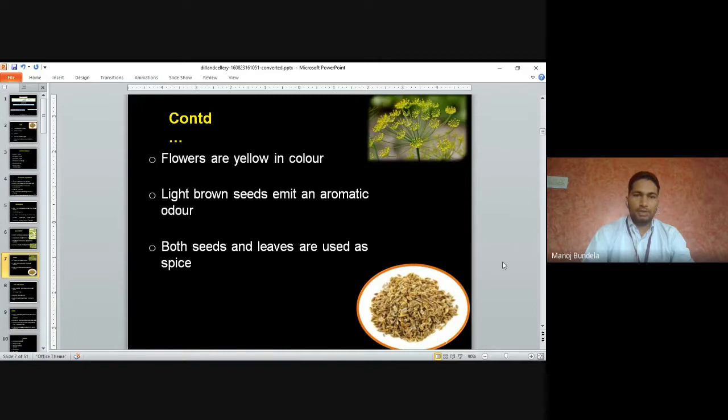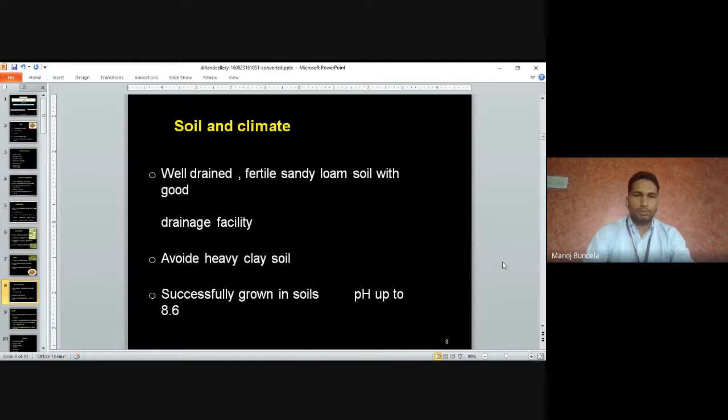Light brown seeds emit an aromatic odor. Both seeds and leaves are used as a spice.